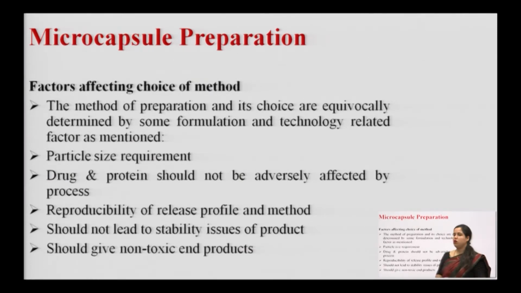As we have discussed in our previous presentation, the core material, the coating material, the other ingredients and the method of formulation of microspheres are of important concern. So, the first point represents the importance of the core and the coating material during the process of manufacturing.